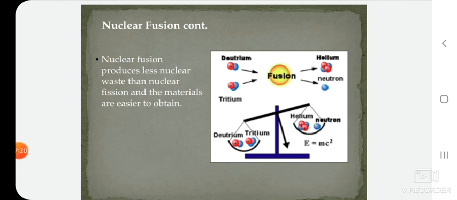But a nuclear fusion reaction has its own advantages, like it produces less nuclear waste, and the materials which are going to be used in a nuclear fusion reaction are available very easily as compared to the nuclear fission reaction.